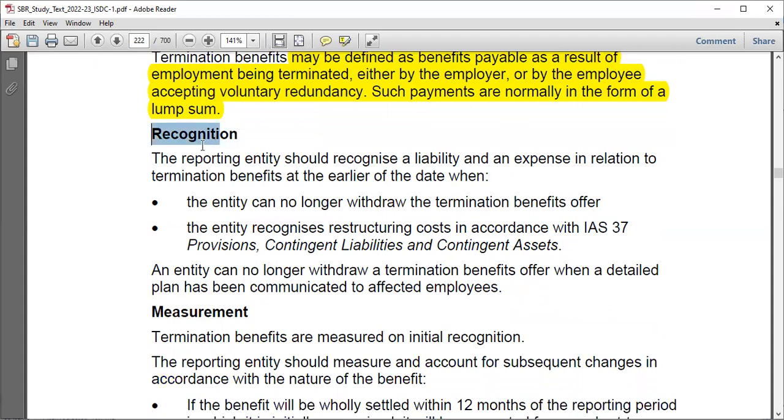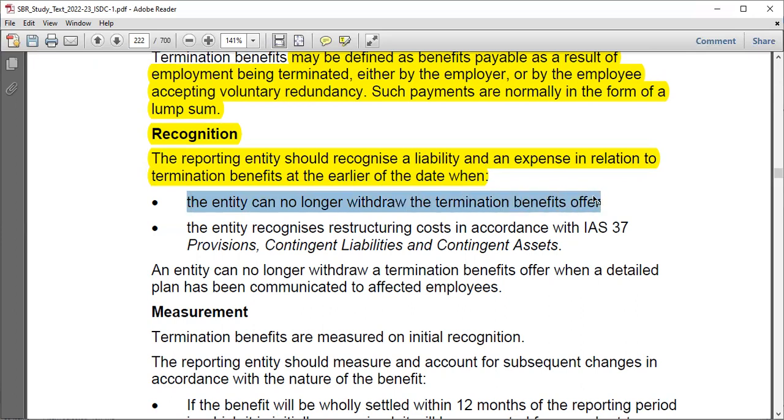Recognition is just a normal recognition. The reporting entity should recognize a liability and an expense in relation to termination benefits at the earlier of two dates. When should you recognize this now? It's about termination. Has the termination actually occurred? So when the entity can no longer withdraw the termination benefits offer, whether an employer has terminated or maybe you have to reach some consent. If you have no way to withdraw, you just have to pay, either at that date or when the entity recognizes the restructuring cost in accordance with IAS 37, right?